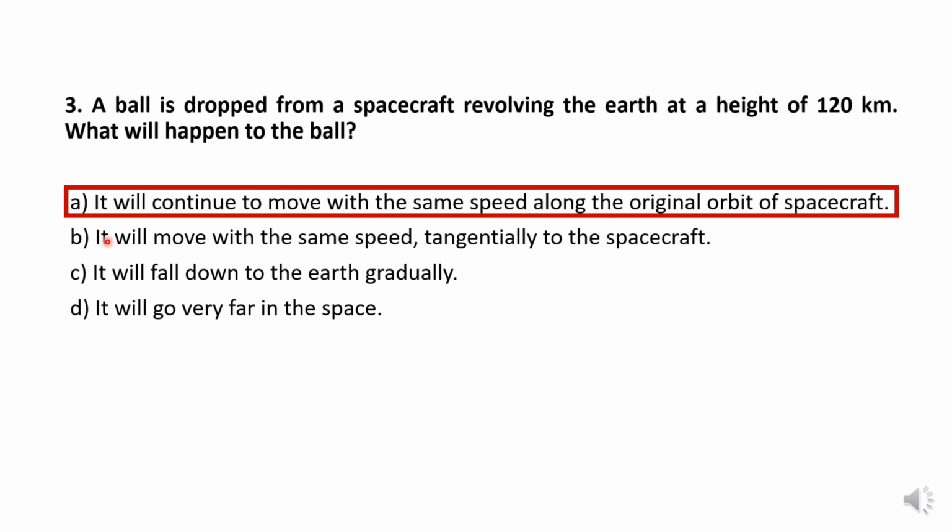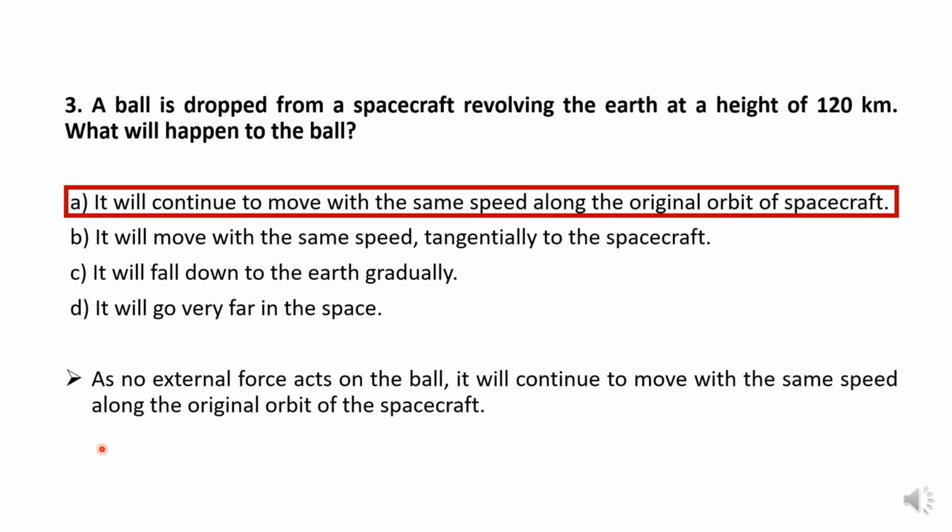The correct option is: it will continue to move with the same speed along the original orbit of the spacecraft. The reason is, as no external force acts on the ball, it will continue to move with the same speed along the original orbit of the spacecraft.